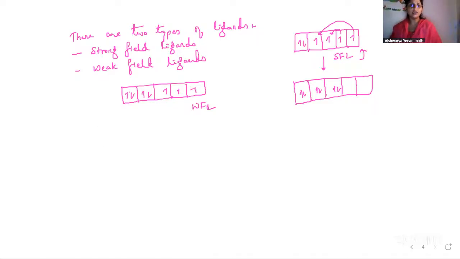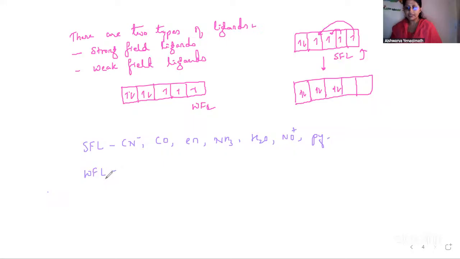So if I ask what are the examples for strong field ligands? For strong field ligands, you can take a note. It is CN minus, then CO, then en, NH3, then you have H2O, then you have NO plus, and then you have Py. These are the examples for strong field ligands.